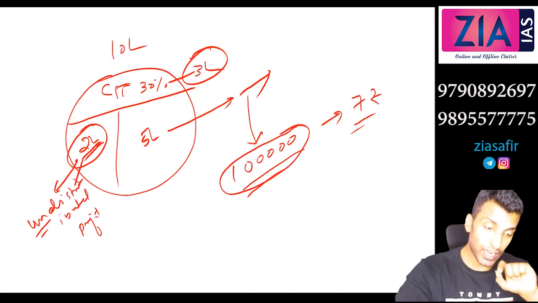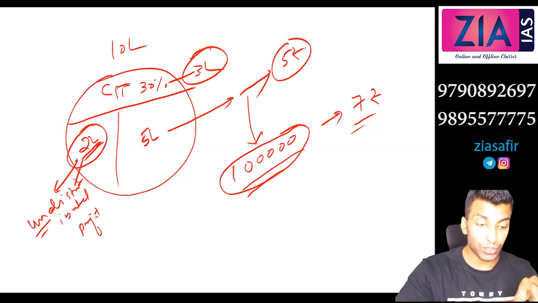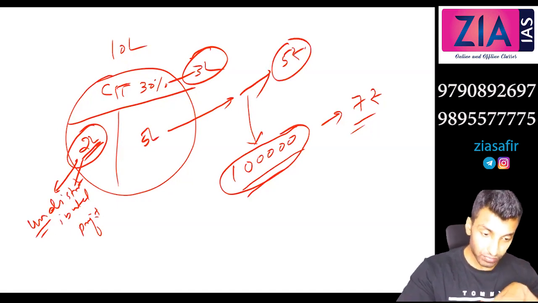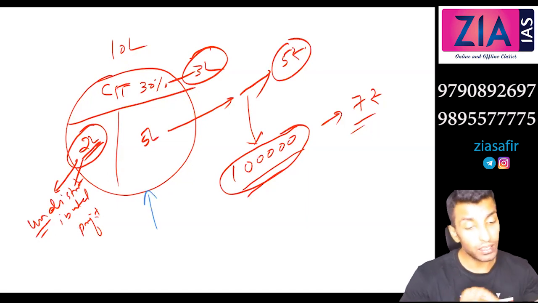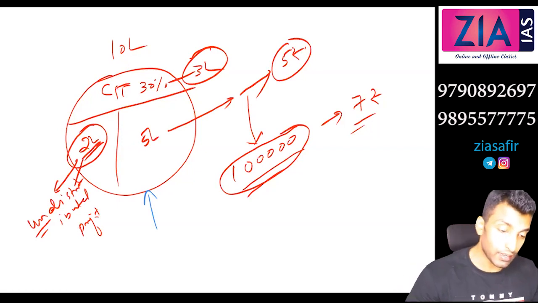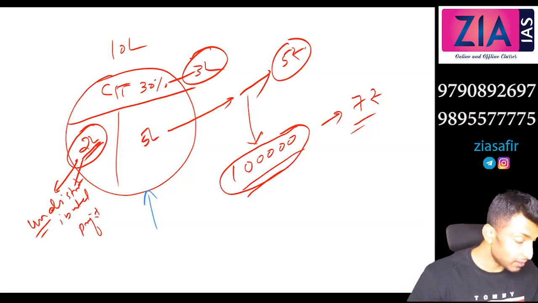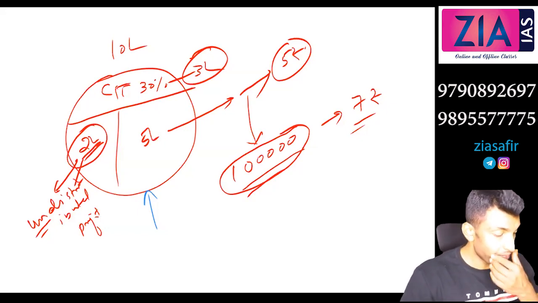So per share how much will be the dividend? 5 rupees will be the dividend. Okay, so this is what you mean by dividend. So dividend is the return here. So can we say this will vary based on the profit of the company? Yes, it will vary based on the profit of the company. That is the reason why there is no fixed pension here. Are we okay? Yes, sir.